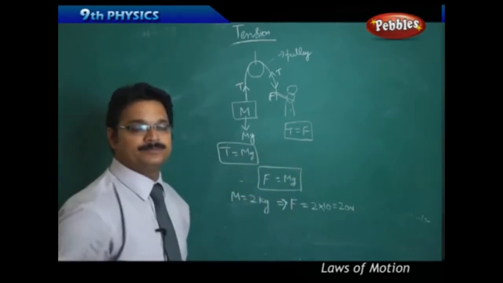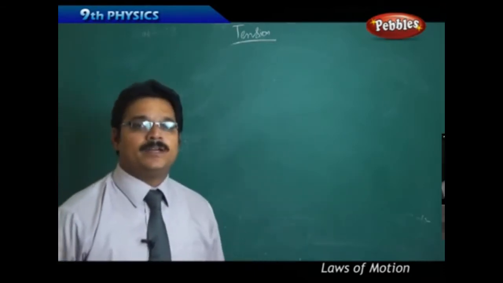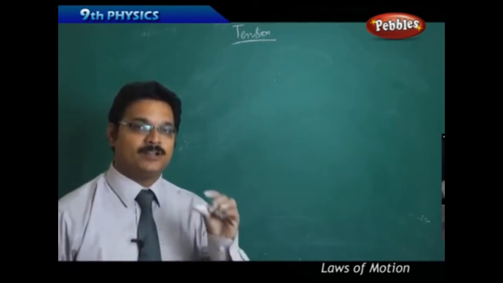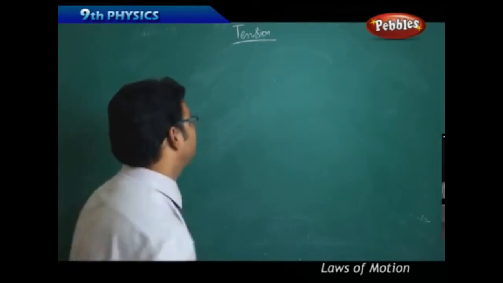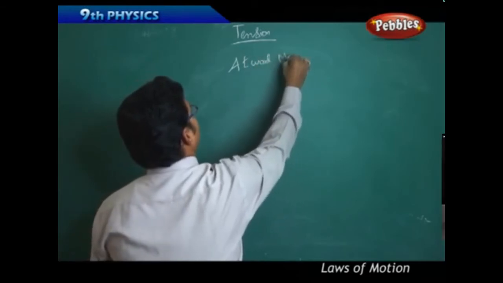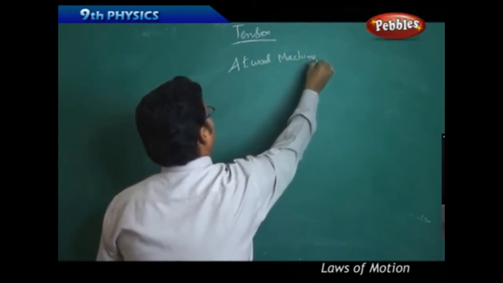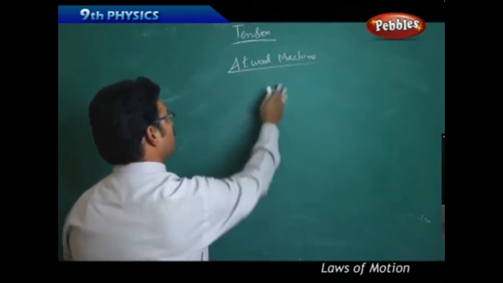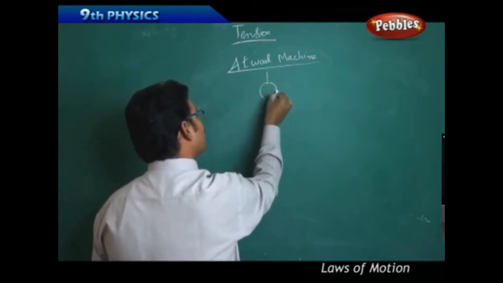Now see another example for tension. This is a little complicated, so listen carefully. This is called the Atwood machine. What is the Atwood machine? Here again I am taking a pulley.